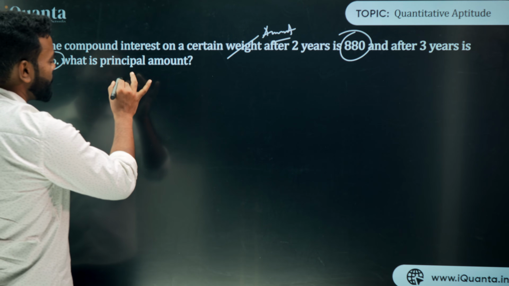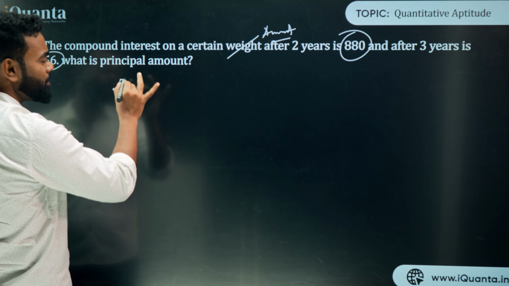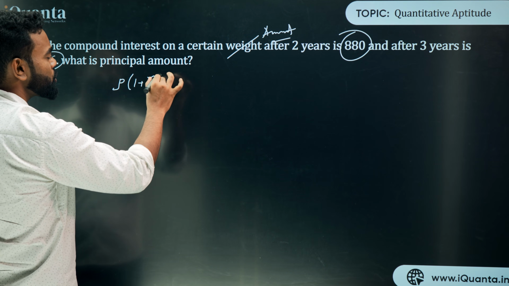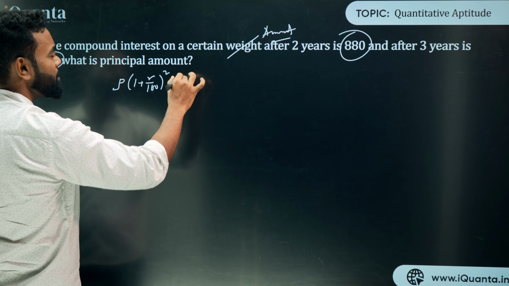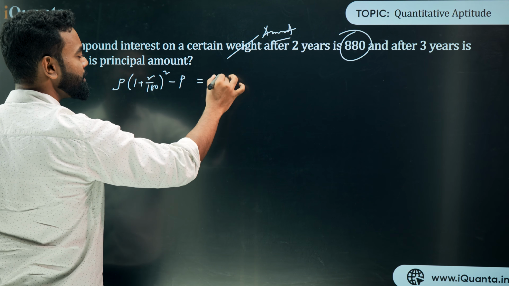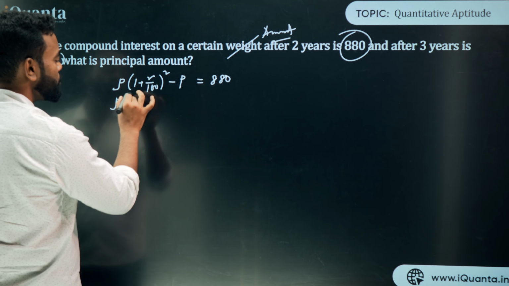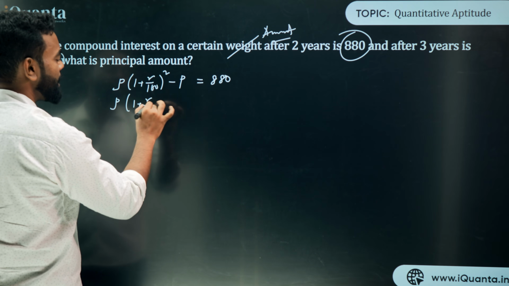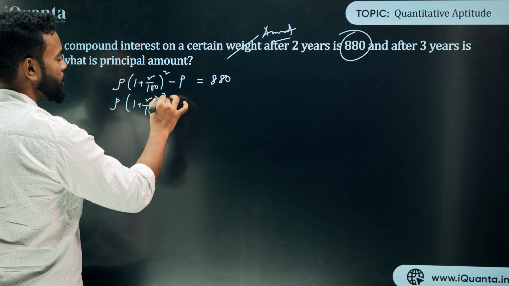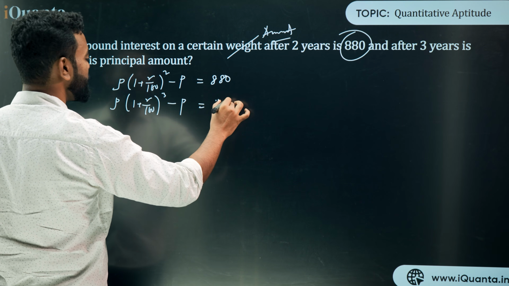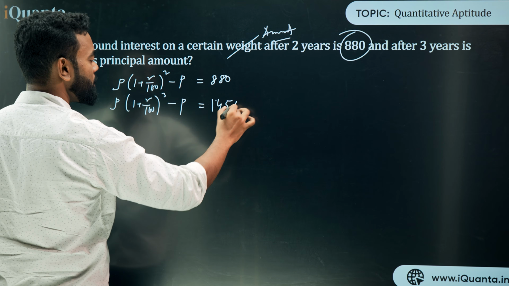From the formula I can say, if P is the principal amount, P into 1 plus R upon 100 whole square minus P is equal to 880. Can I write like this? Similarly, I can also write P into 1 plus R upon 100 whole cube minus P is basically 1456. Clear?